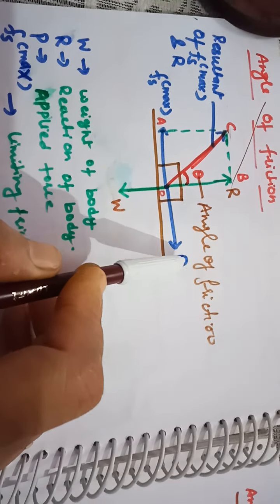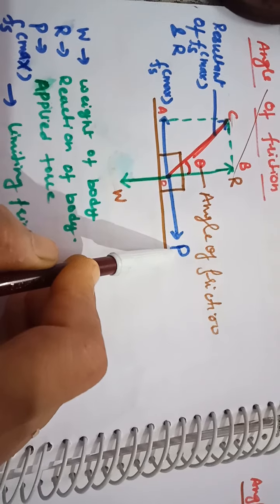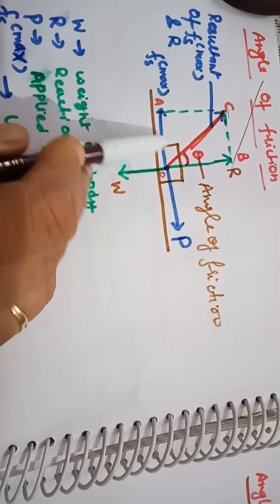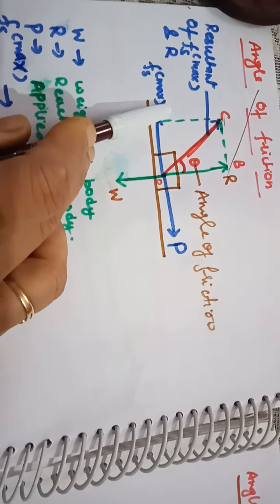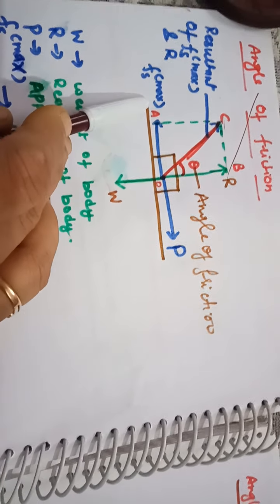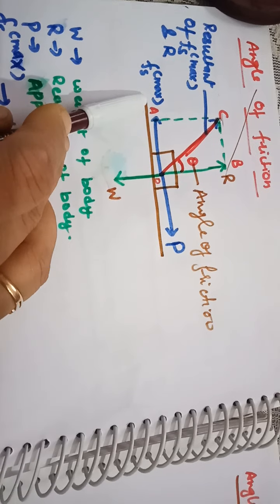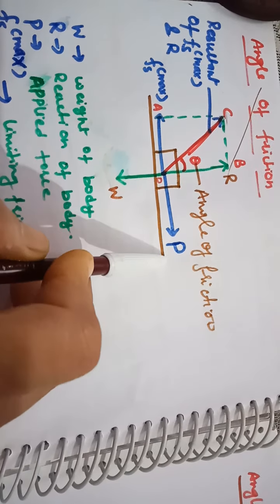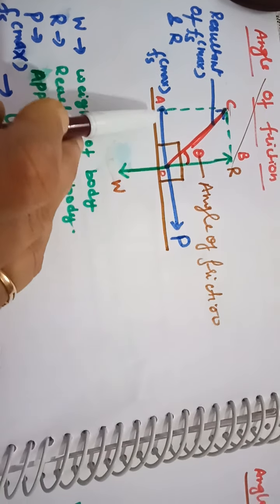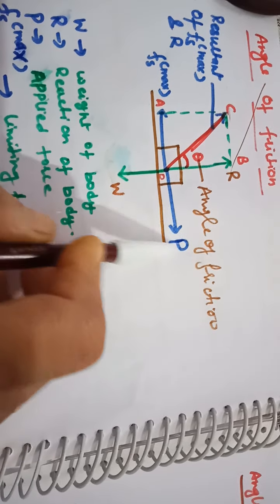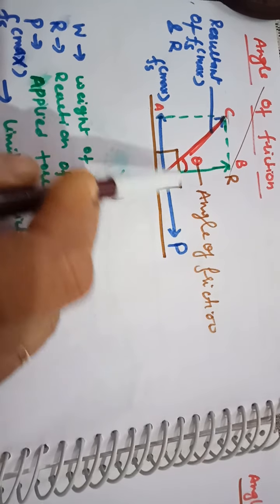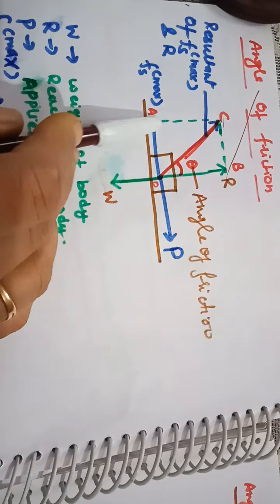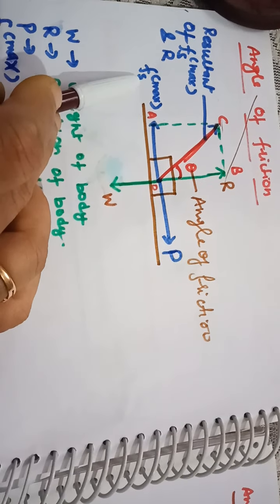So what will happen? A condition is reached when, at a certain value of the applied force, the static friction reaches its maximum value, which is limiting friction. Limiting friction is the value of friction at which the body just begins to slide on the surface. So when the body just begins to slide at a certain value of the applied force, the friction force that comes into play is known as the limiting friction, that is, the maximum static friction.